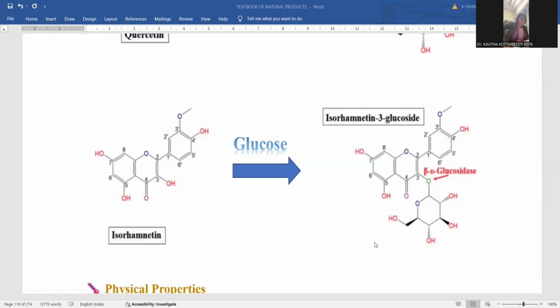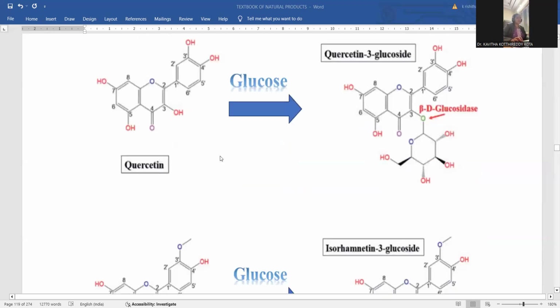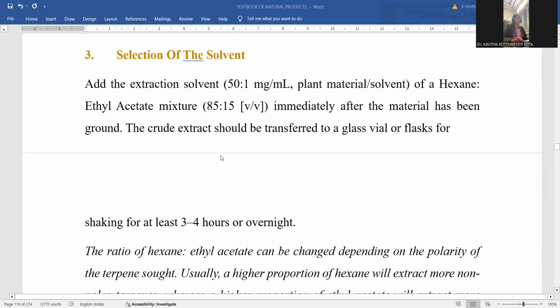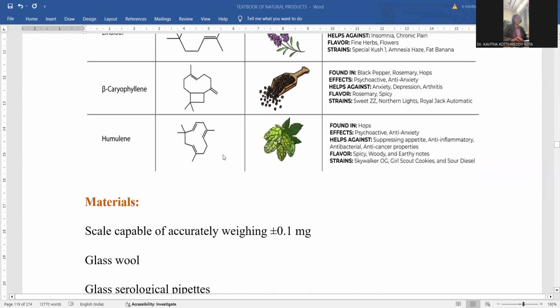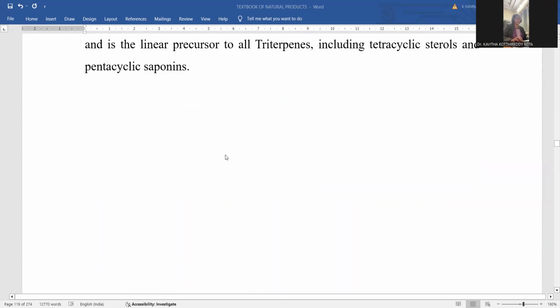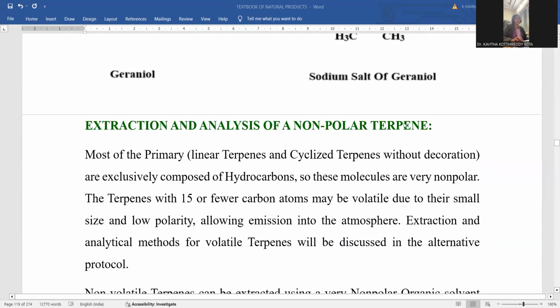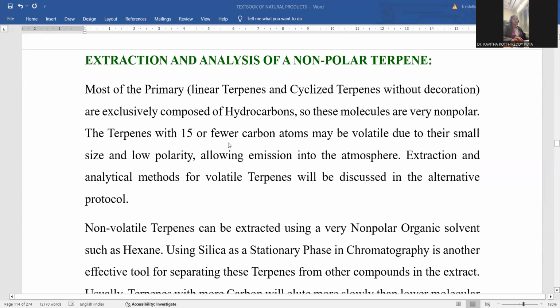This is the way crystallization is accomplished. So by this we can clearly conclude the entire process of extraction of non-volatile terpenoid molecules, and how the analysis takes place is clearly manifested.